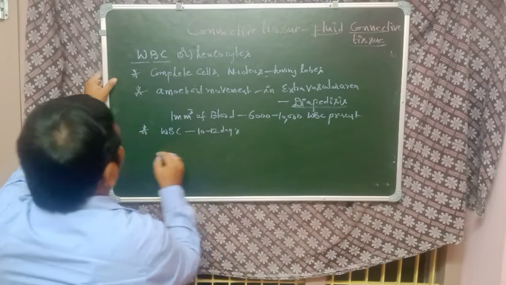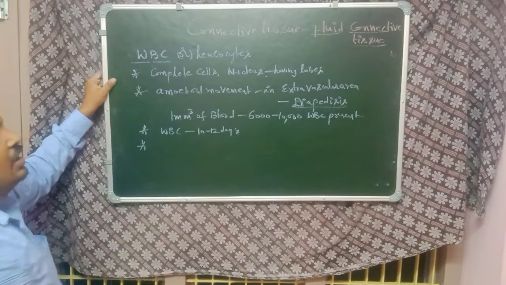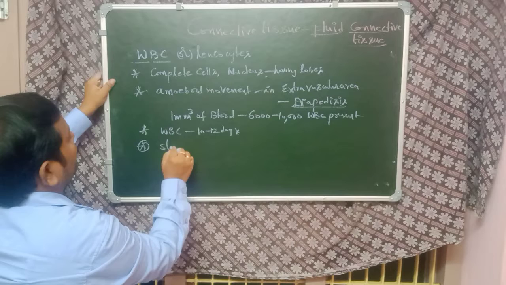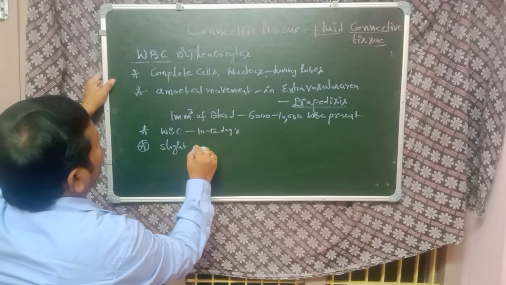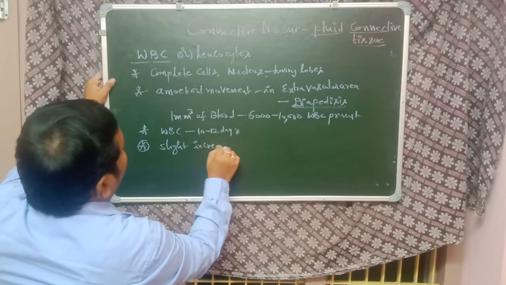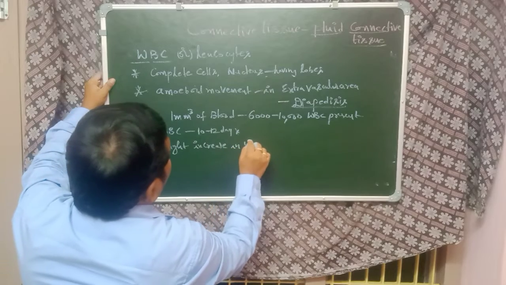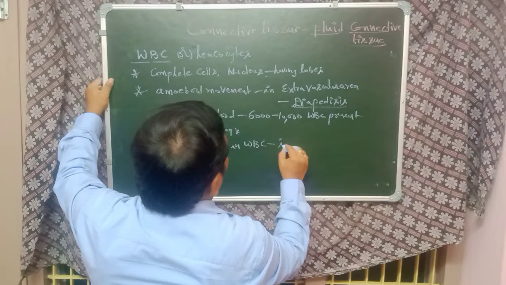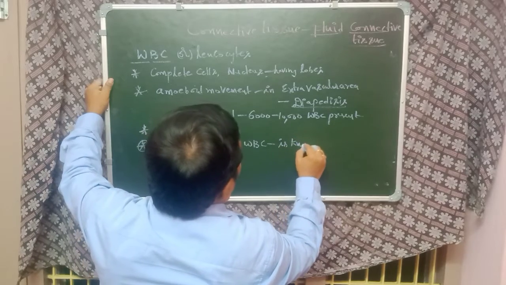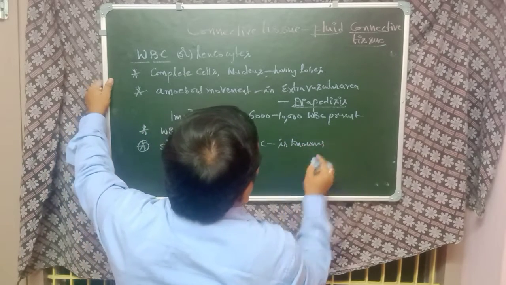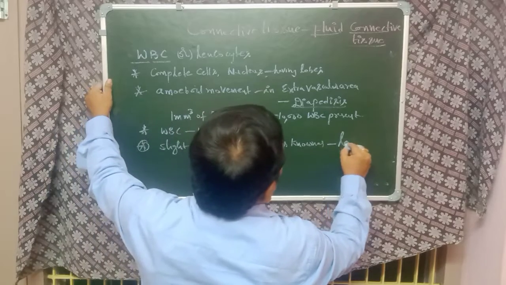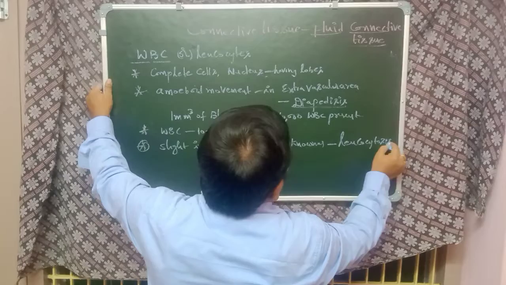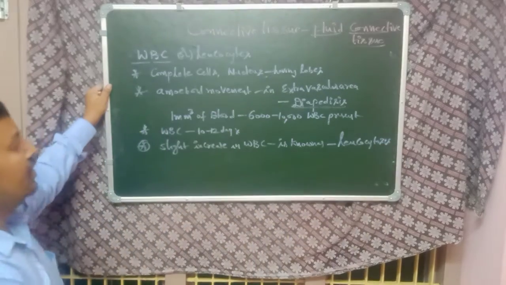The slight increase in WBC is also known as leukocytosis.